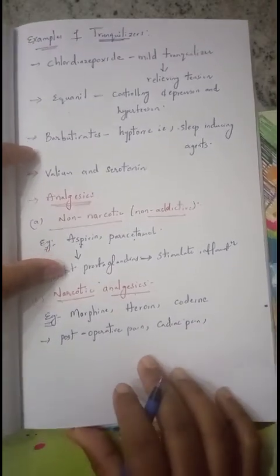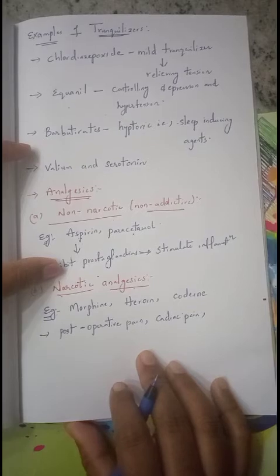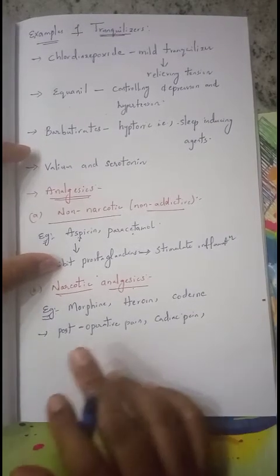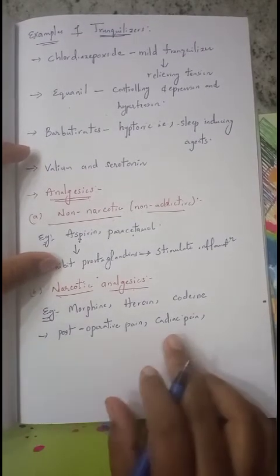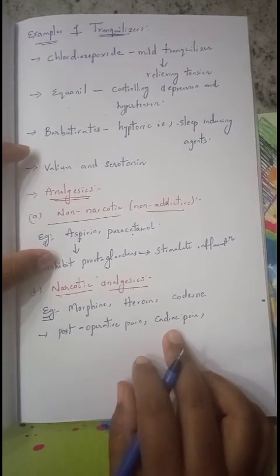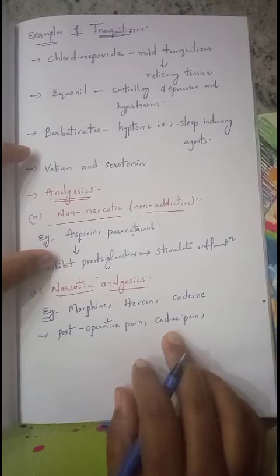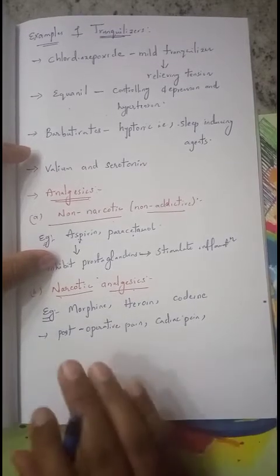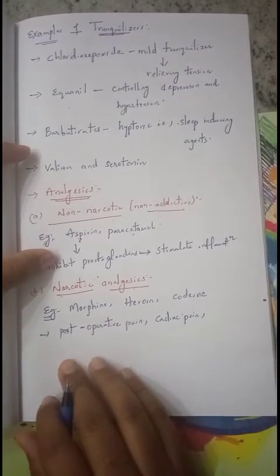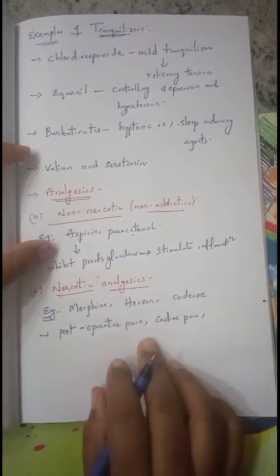Okay, and it is also used to reduce the pain which is caused by cancer. So postoperative pain, cardiac pain, as well as the pain of childbirth and cancers, for all such types of severe pains only we can use these narcotic analgesics. So these are the examples.